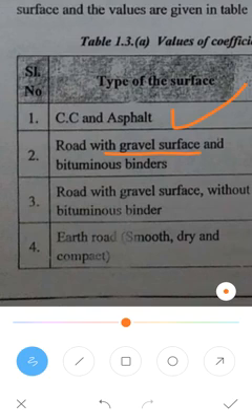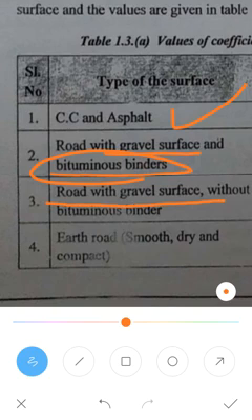Gravel surface with bituminous binder means gravel of more than 20 mm size that is mixed with bitumen. Next is the road with a gravel surface without bitumen, where the stones are bigger in size but not mixed with the bitumen.